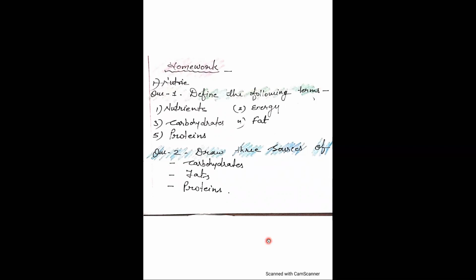That's all for today, children. Now the time for homework. I have given two questions that you have to write in your notebook. First is define the following terms: nutrients, carbohydrates, proteins, energy, and fat. The second question is draw three food items for each.